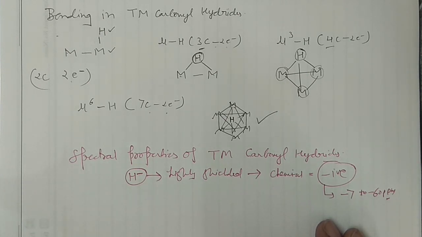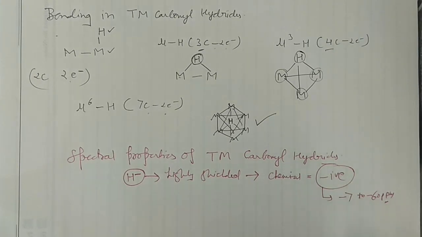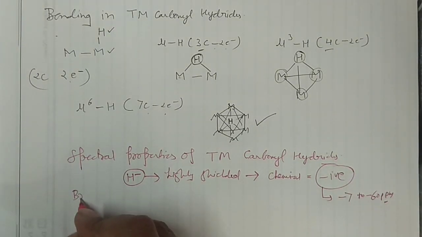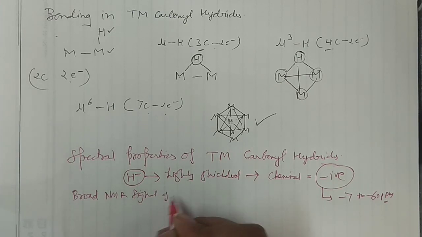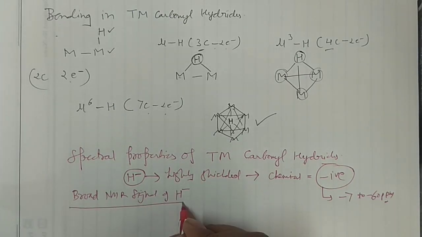One more thing which is very important. You may have this particular question in your GATE or in your NET examinations. Whenever transition metal carbonyl hydrides are subjected to NMR spectroscopy, the NMR signal would be broad. This is something very important you guys should note. Broad NMR signal of hydride. Now what is the reason for this?